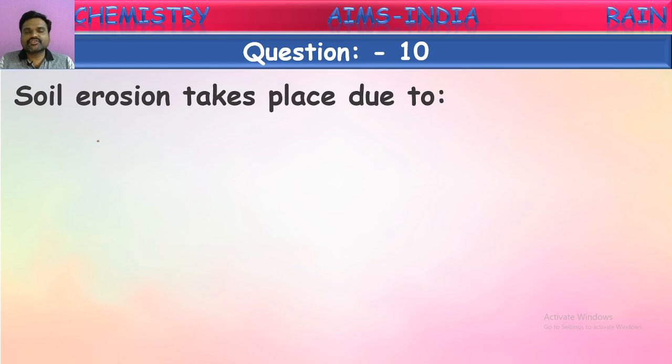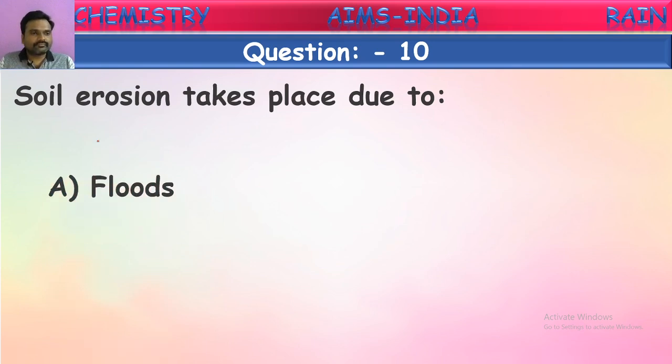Soil erosion takes place due to what? We discussed the effects of rain. If it rains heavily or continuously for a few hours, what happens? More water reaches the ground, and this water reaches ponds, lakes, and rivers. They will be filled fully with water, and this excess water will overflow from those. That overflowing of water causes soil erosion. The excess rainwater overflowing from these water bodies, what do we call that?